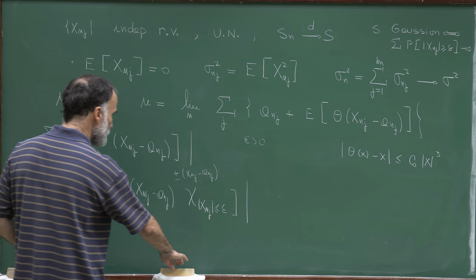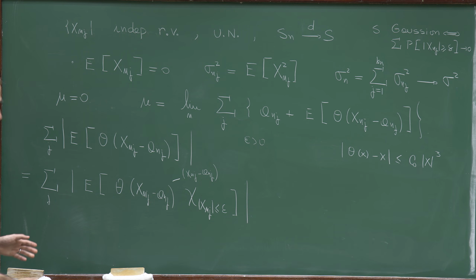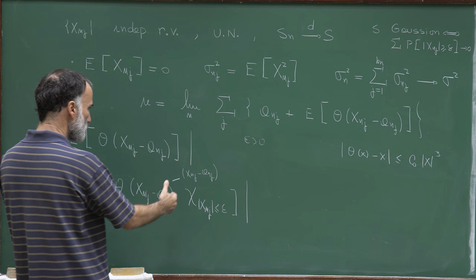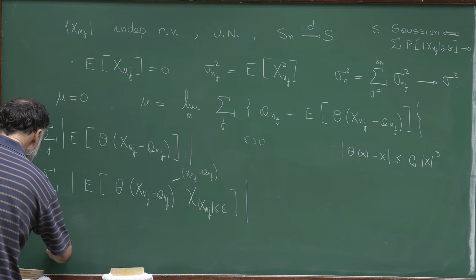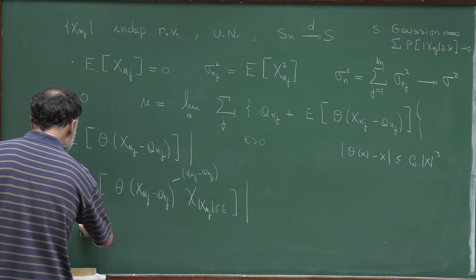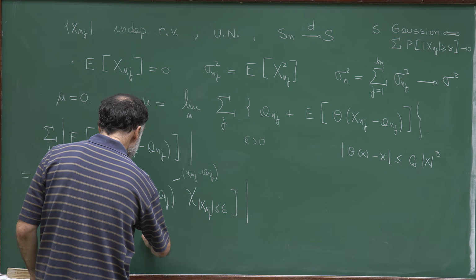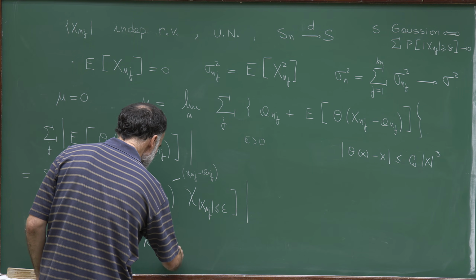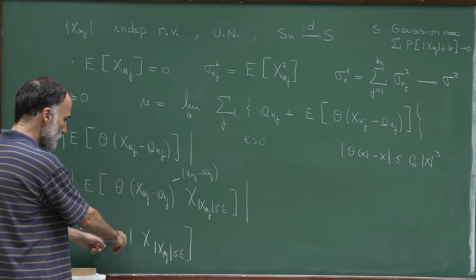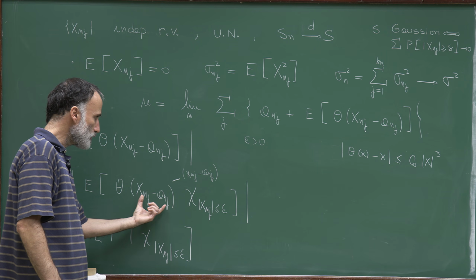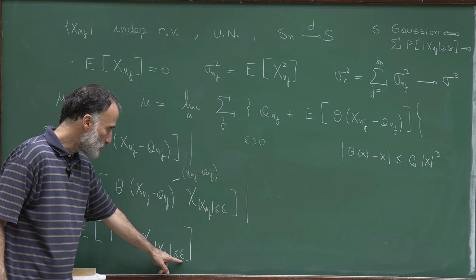Now, once I introduced inside this expectation the term X_{n,j} minus a_{n,j}, I can put the absolute value inside the expectation to get that this expression is bounded by the expectation of the absolute value of theta(X_{n,j} minus a_{n,j}) minus (X_{n,j} minus a_{n,j}), and this is on the set where X_{n,j} is bounded by epsilon.